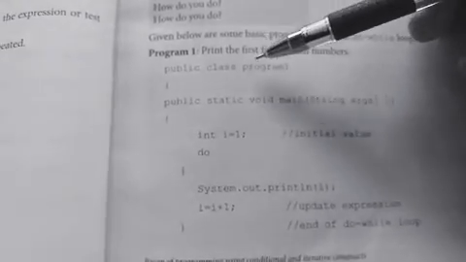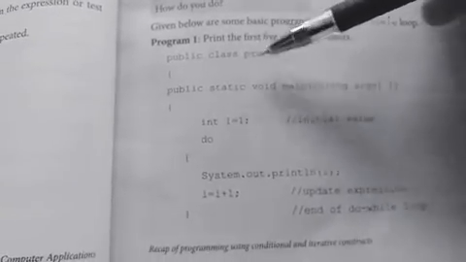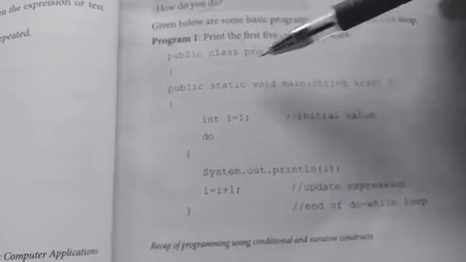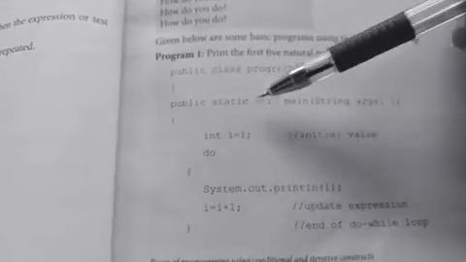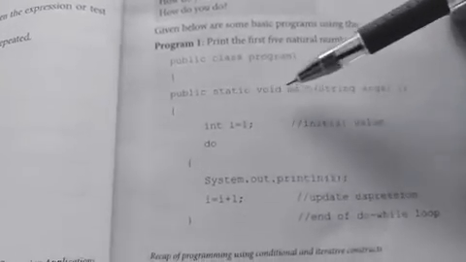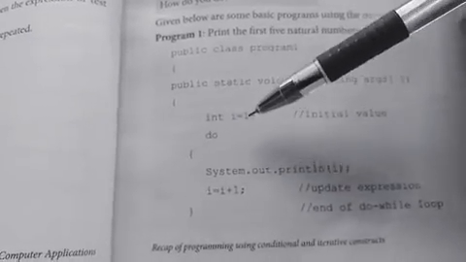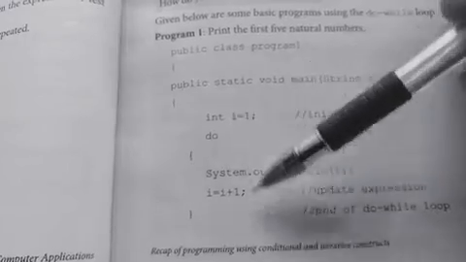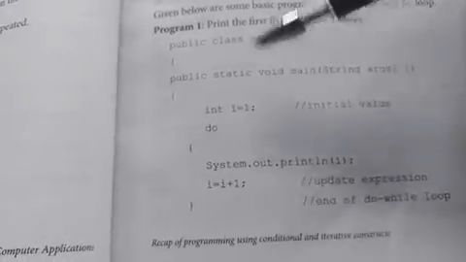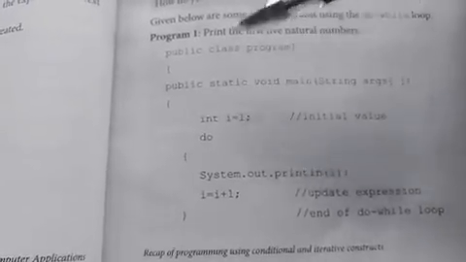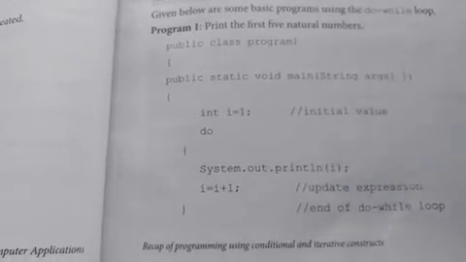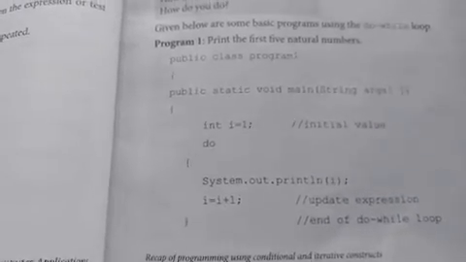That is class declaration, class name, the name of the class is program1, then opening of class, then our main method declaration, public static void main, string of arguments, then opening of main. Inside the main method we will write our program statements. The purpose of this particular program is to print natural numbers using do while loop.